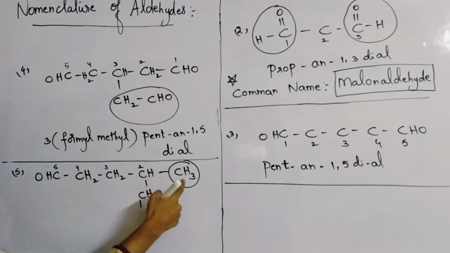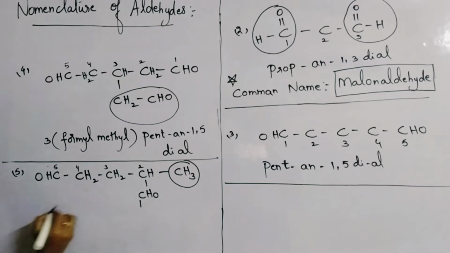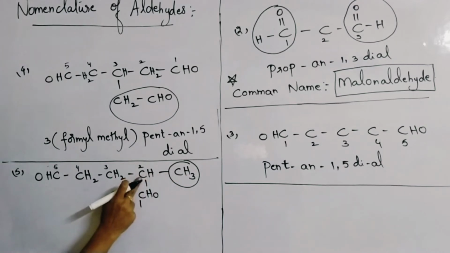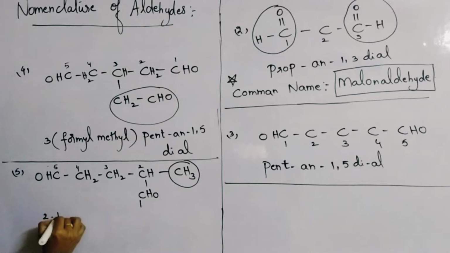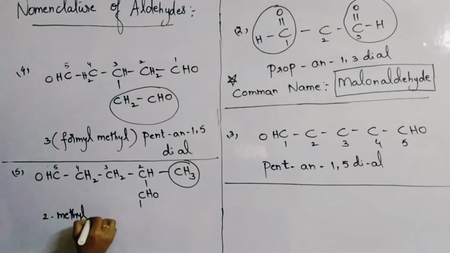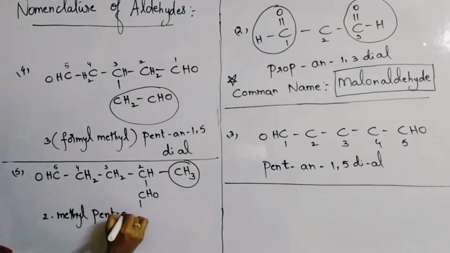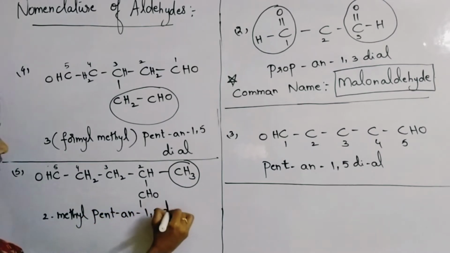Okay, this will become your substituent, methyl substituent. So what will be the name of this compound? This methyl substituent is attached to the second position. So the name of this compound is 2-methyl pentane 1,5 dial. 2-methyl pentane 1,5 dial is the name of that compound. Okay, please note down.